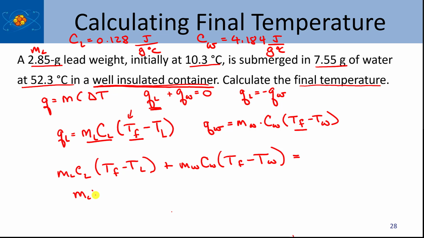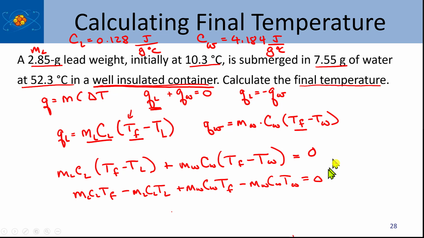So M_L C_L T_F minus M_L C_L T_L, like that. And then that's going to be plus M_W C_W T_F. And again, thermal equilibrium, so same temperature, don't need a different symbol. Minus M_W C_W T_W, like that. And that's still all equal to 0.